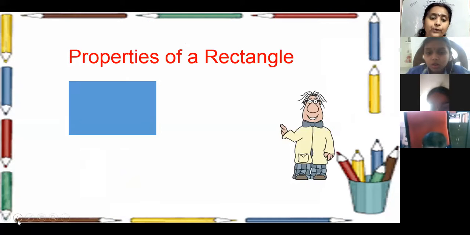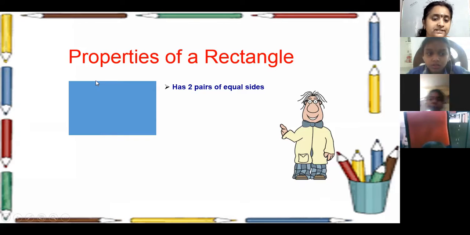Now, what are the properties of a rectangle? Like I told you for the square, now say the properties of a rectangle. How many sides does it have? 4 sides. And in the 4 sides, two pairs of sides are equal.